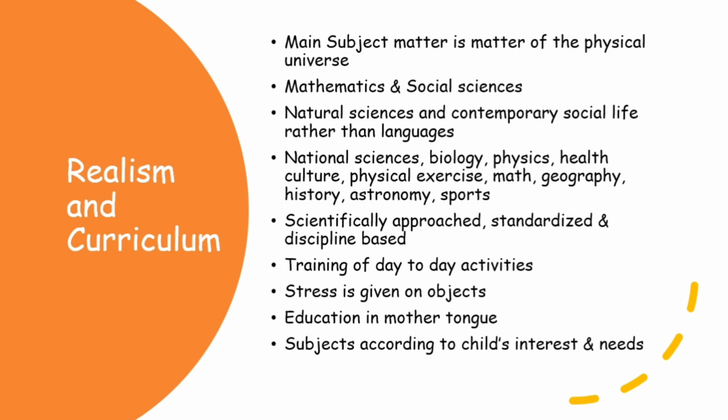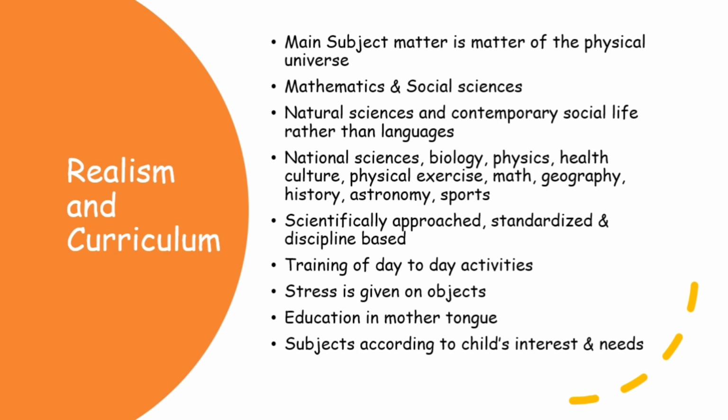Next is mathematics and social science. Mathematics is a precise and abstract subject for describing the laws of the universe, so it is needed. Social science deals with the mechanical and natural forces which bear on human behavior, so these subjects help in shaping the subject matter of a realistic curriculum.